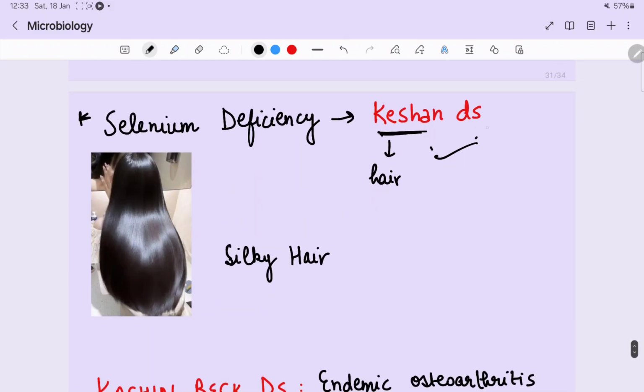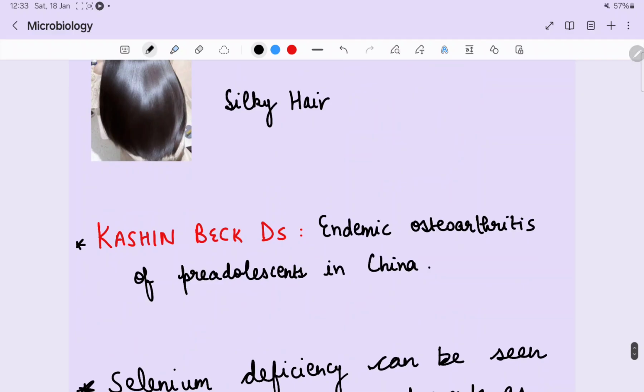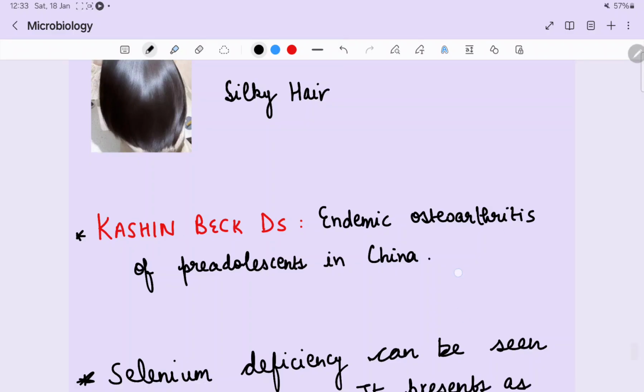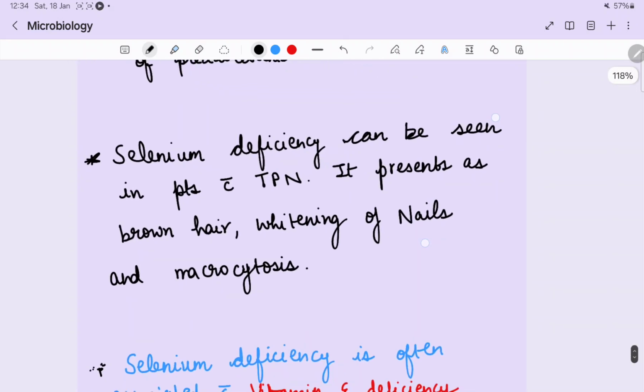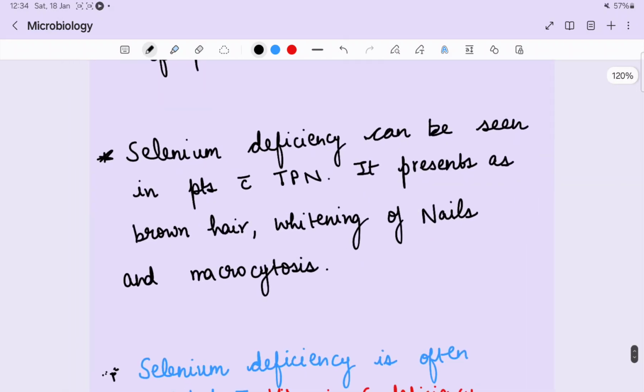Selenium deficiency causes Keshan disease, endemic in China. Kashin-Beck disease is also similar looking to Keshan disease, so I included it here. It is endemic osteoarthritis of pre-adolescents in China. Selenium deficiency can also be seen in patients with total parenteral nutrition. It presents as brown hair, whitening of nails, and macrocytosis.